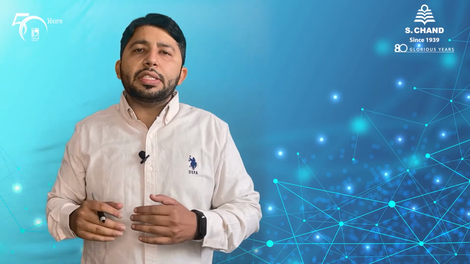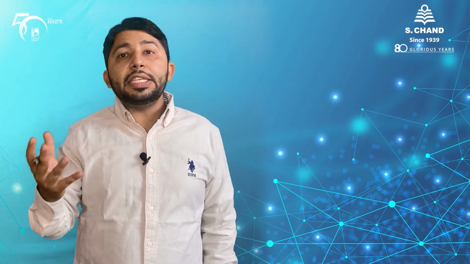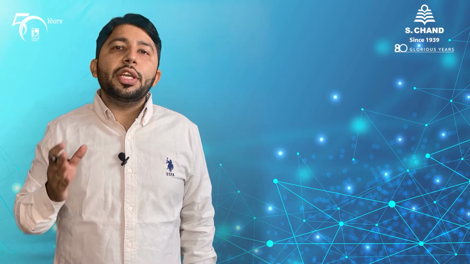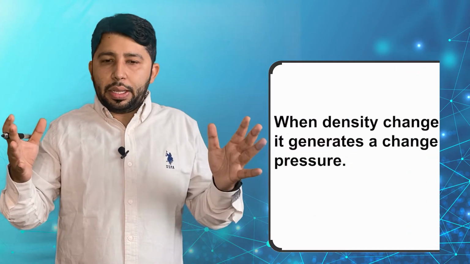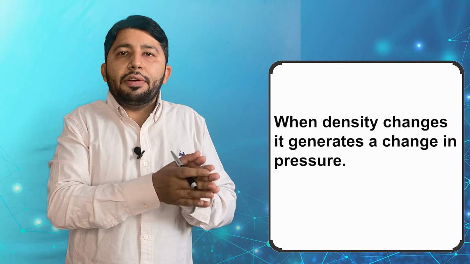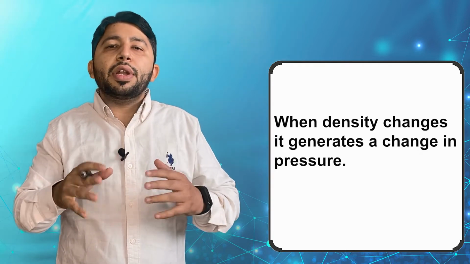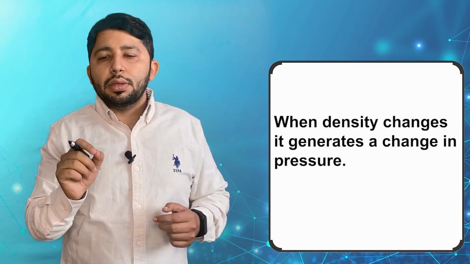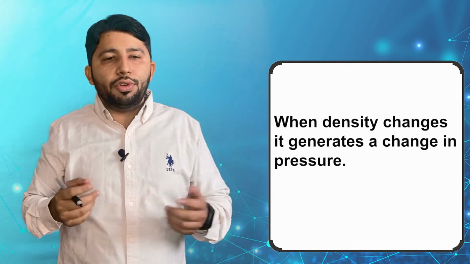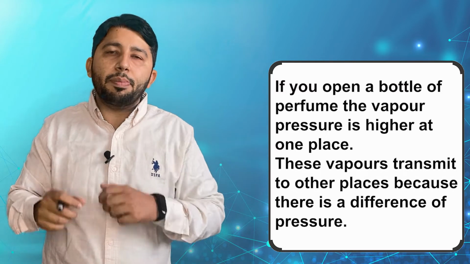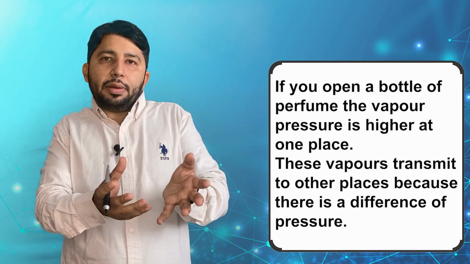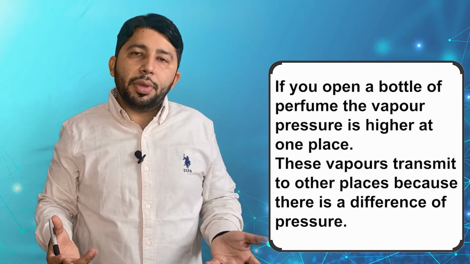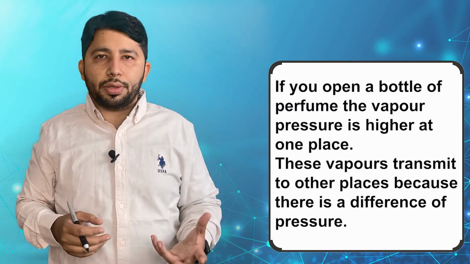After that, when the density changes, it generates a change in the pressure. So in this air, at different levels, you will find different levels of pressure. Just imagine, if you open a bottle of perfume at some place, the vapor pressure is higher at that place, and those vapors transmit to other places because there is a difference of pressure.